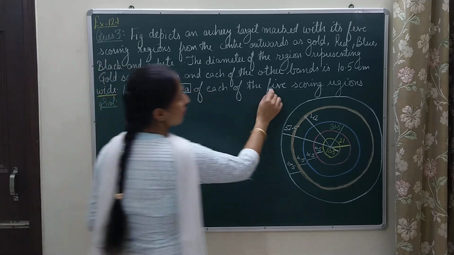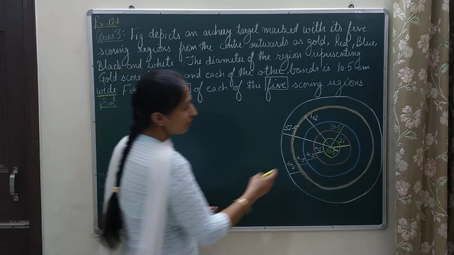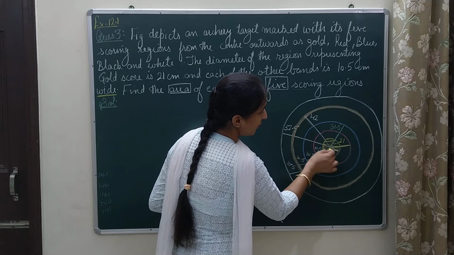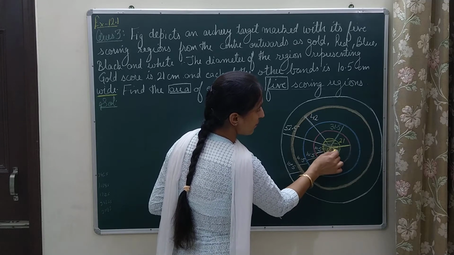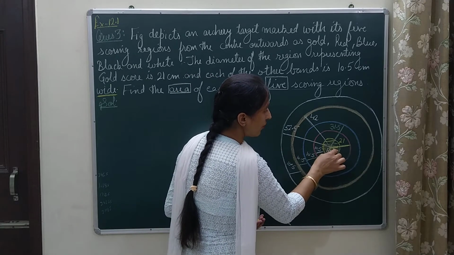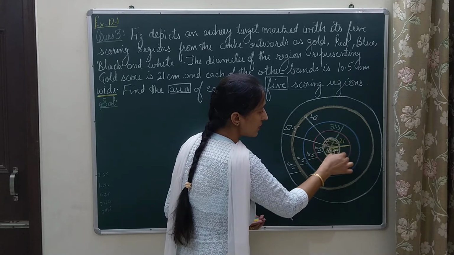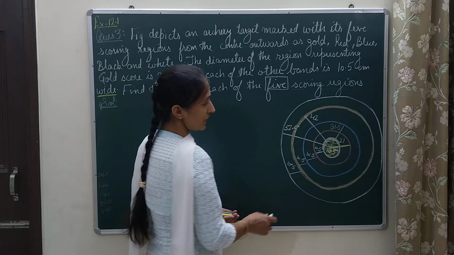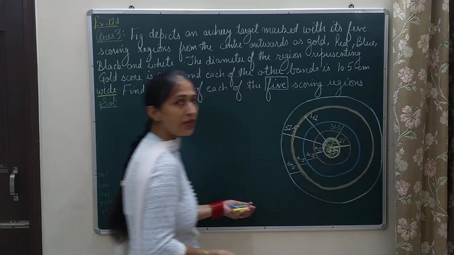Now I have found the radius of all the circles, and what I need is the area of each of the 5 scoring regions. Where do I have to hit for the golden color? I need to hit the target within this circle. That means the circular region having radius 10.5 will give me the golden points. To find its area, I apply the formula pi r square. For that I only need the radius, which is 10.5.